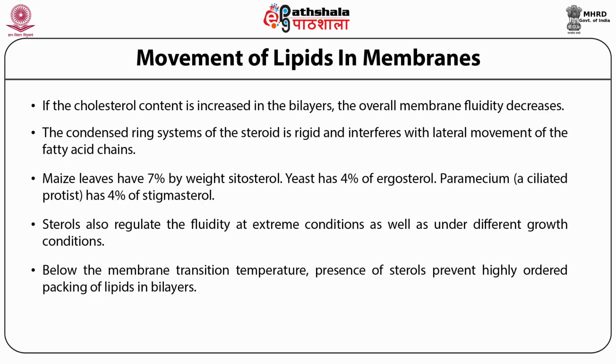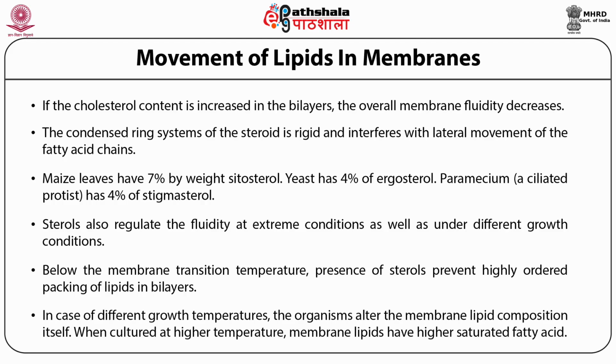Above the transition temperature, the bilayer core is on its own and has considerable freedom of motion. Such unrestricted movements would have destroyed any semblance of biomembrane structure. Steroids, of which cholesterol is the most prevalent and an important example, prevent this structural collapse by restricting this motion.